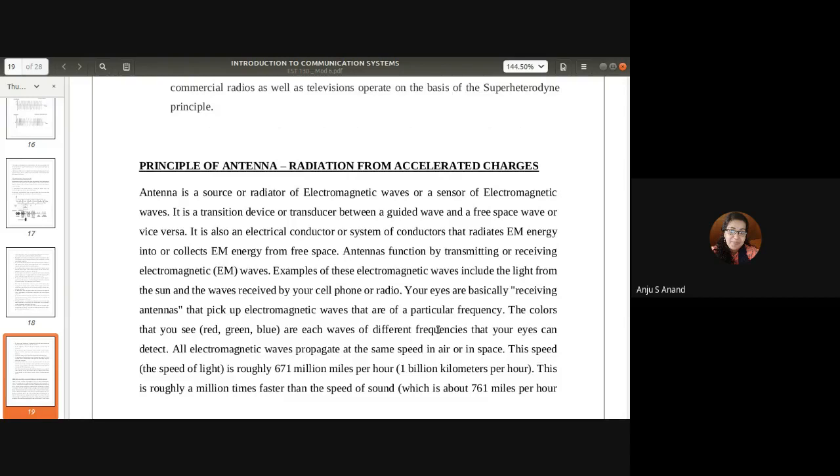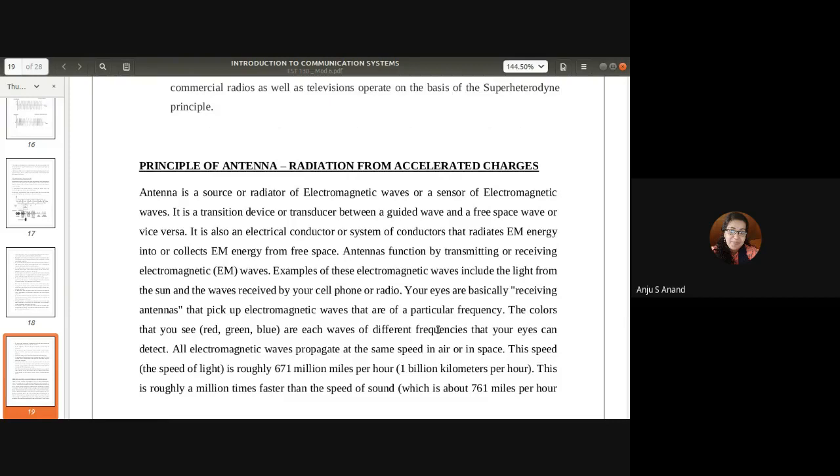For a particular time period, the accelerated particles are joined together, meeting at a point or coinciding. Then the fields around them get detached from the particles. That was explained in an animated video on YouTube. You can look at that in a previously shared slideshow. So that was the radiation from the accelerated charges.